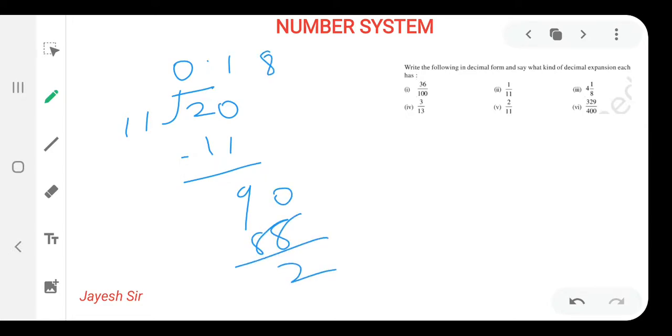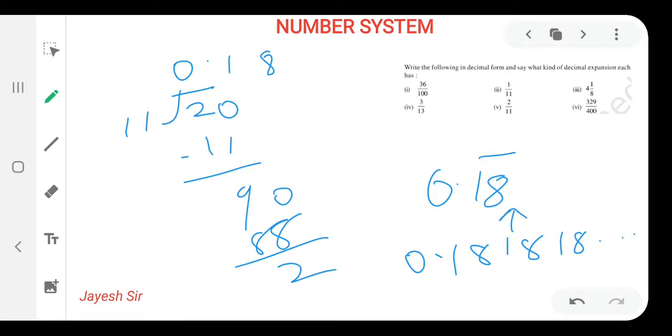That means it keeps on repeating, so what answer we are going to get, 0.18, and we'll put the bar, because after repetition you will get the same answer, so that's why I have put the bar on its upside of 18. That means we will get in repetition 0.181818. Yes friends, so that can be represented like this, 0.18, then bar should be on its upside. I hope you all might be clear with that, as we have studied this thing in previous classes also. 0.18 bar.